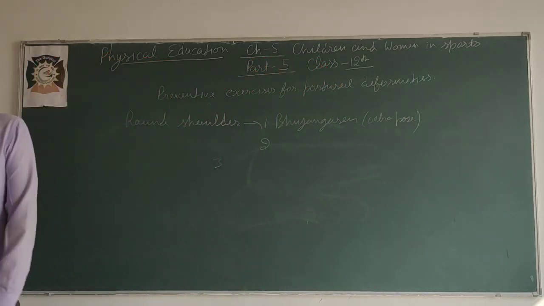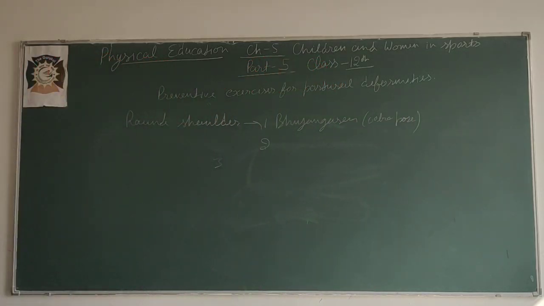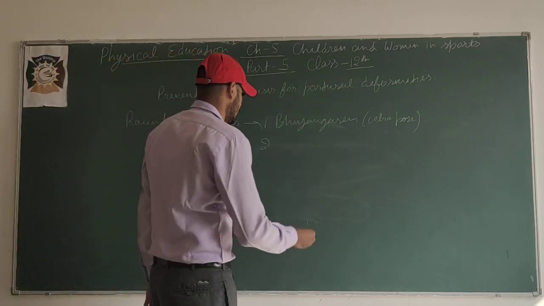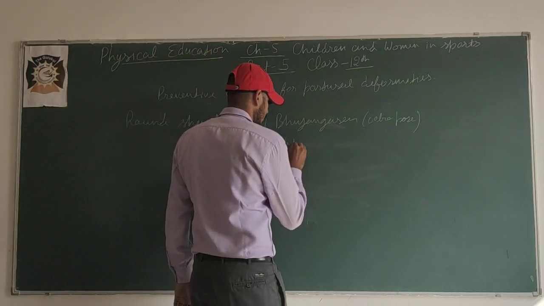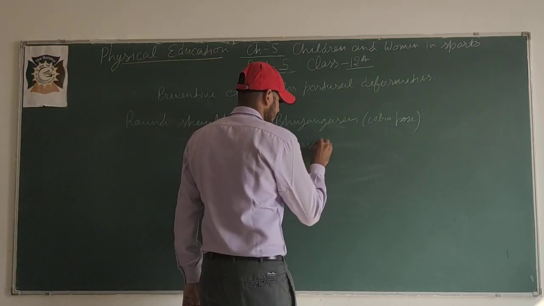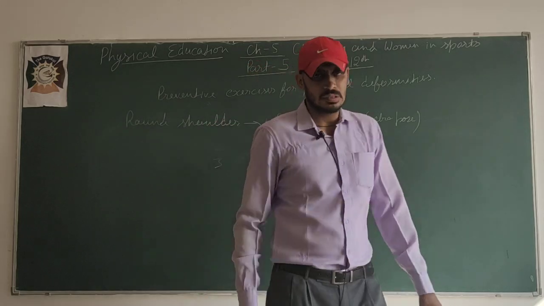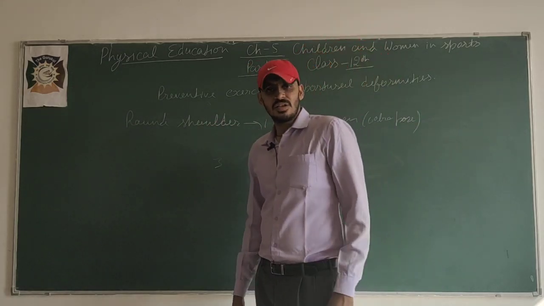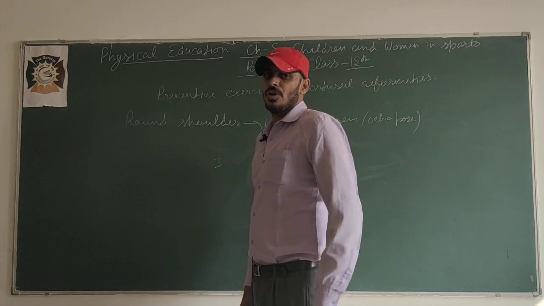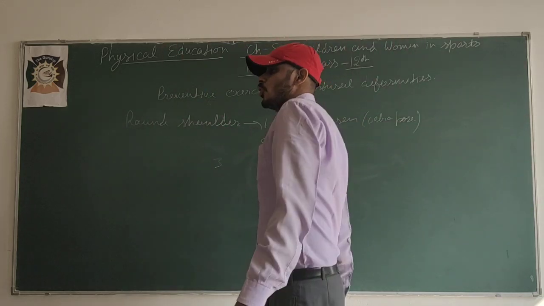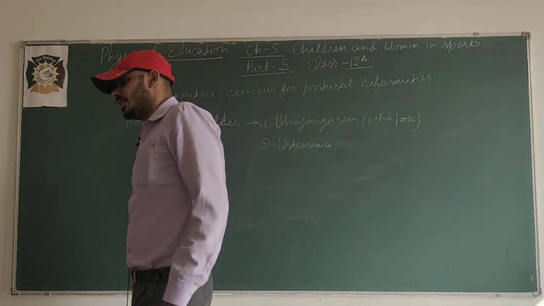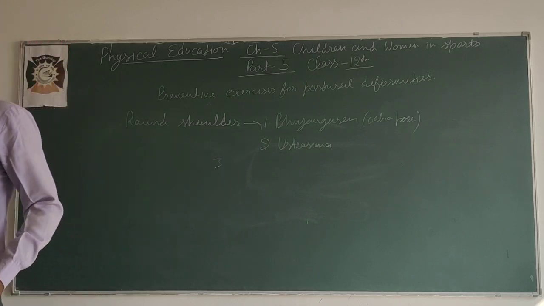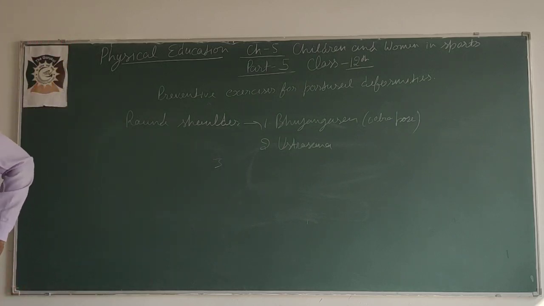Another one is Ustrasana. Ustrasana is like, sit in Vajrasana, first lift up your hip, and from the back side touch your heels with your hands. These two asanas are preventive asanas for round shoulder.